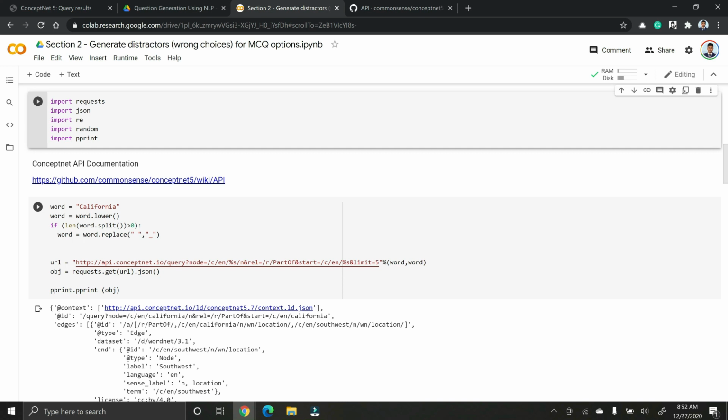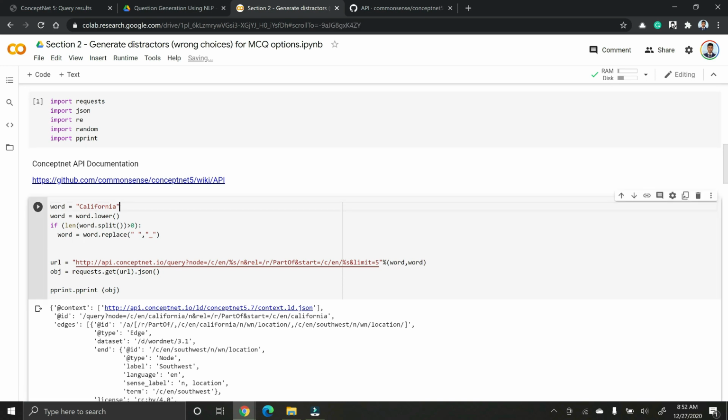So first thing is, we have our word California and we just lowercase it, and if it's a multi-word like New York or something like that, then we replace the spaces with an underscore before we do the query. So this is the query URL for ConceptNet. Using the requests library of Python, we do a query to this URL and get back the output.